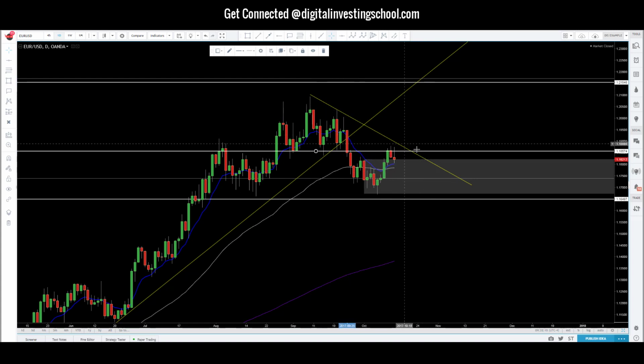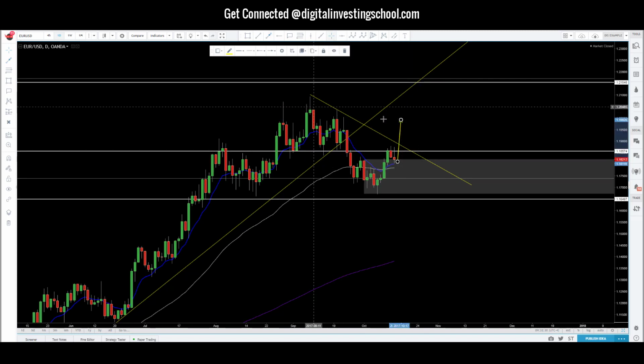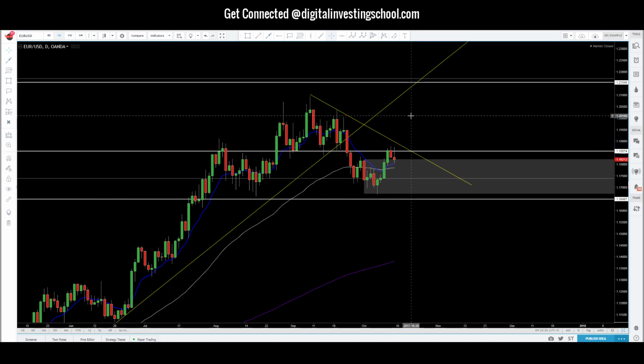If we can break this trend line, then price is going to for sure continue to go up. And we should see potentially a retest of 121.5. So we're going to be looking for long opportunities. And again, overall directional bias is long on the euro dollar.